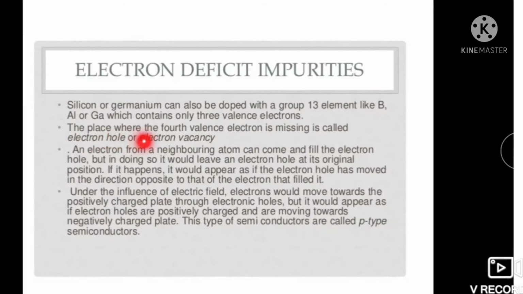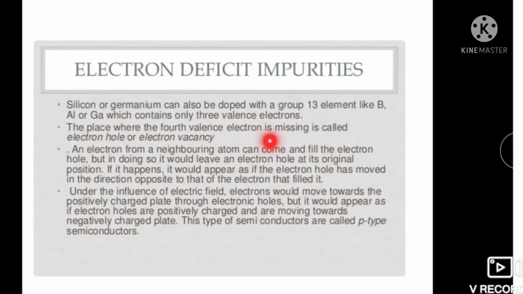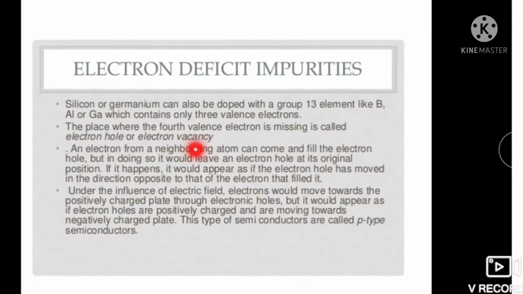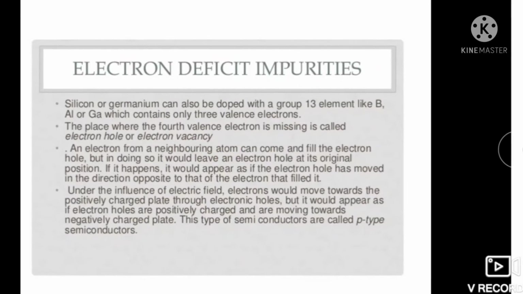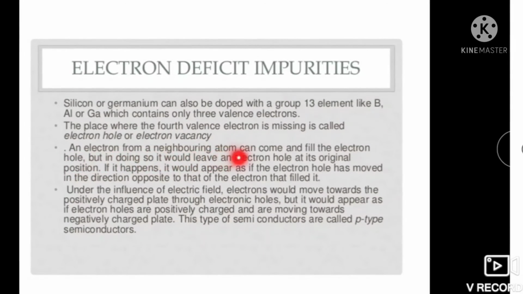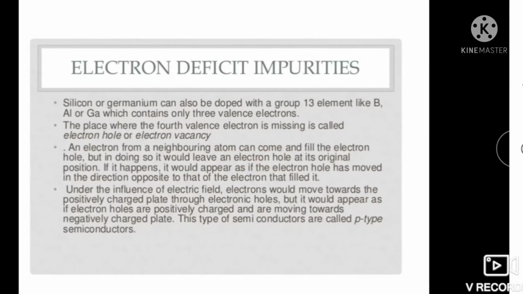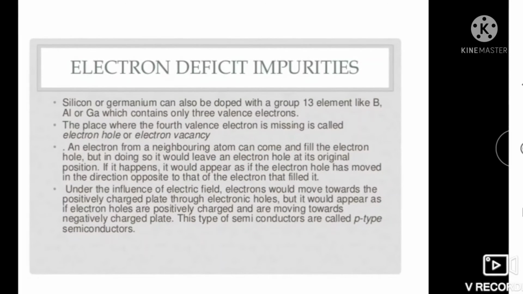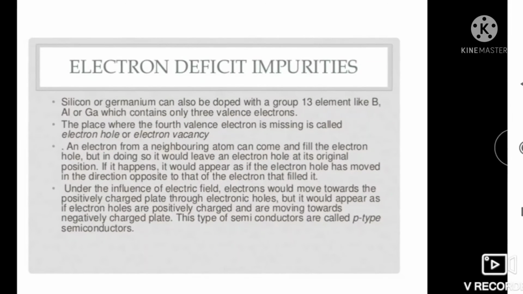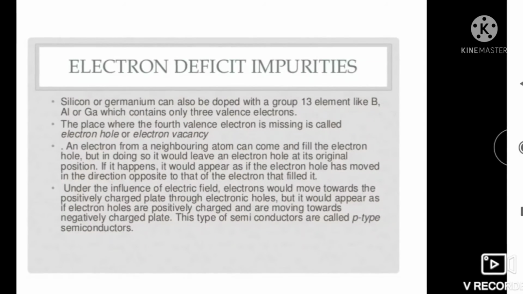The place where the 4th electron is missing is called an electron hole or electron vacancy. An electron from a neighboring atom can come and fill the electron hole, but in doing so it would leave an electron hole at its original position.